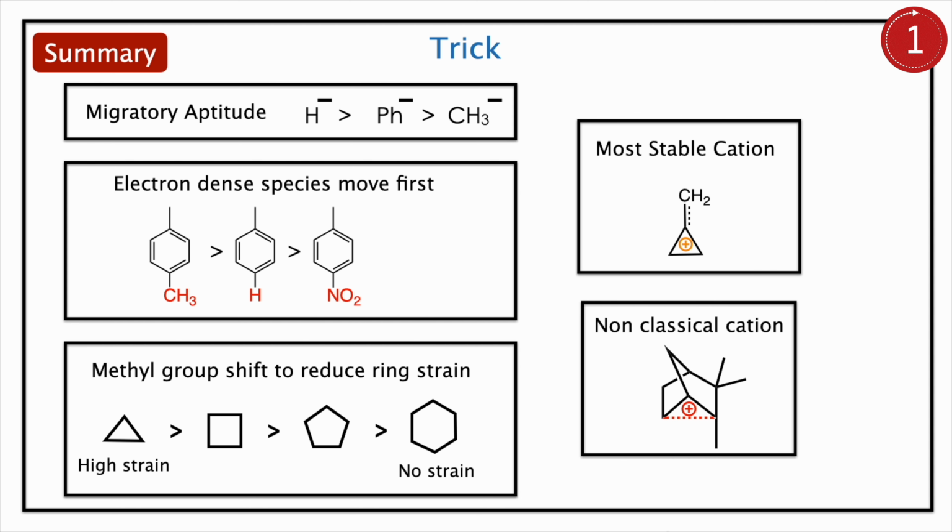Then ring strain. The 3-member ring is the most strainful. 4 comes next, then 5, then 6. So the ring system always tries to form a 6-member ring. If there is any strain, it becomes a 6-member ring. Finally, a non-classical carbocation is also possible. It is like the cyclopropyl cation. It is very stable. It will also promote the Wagner-Meerwein rearrangement.